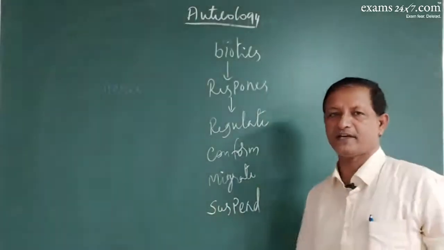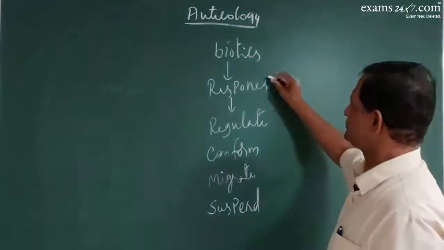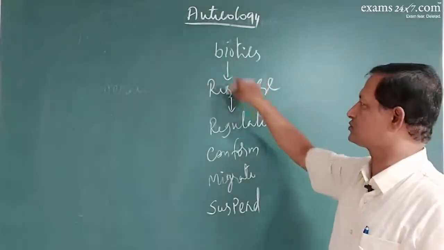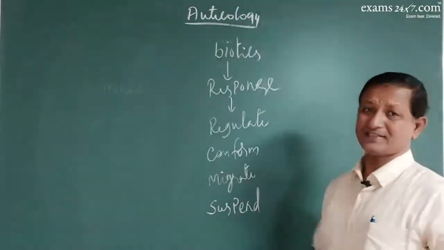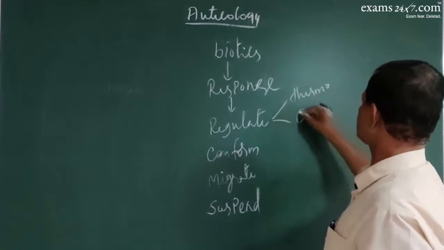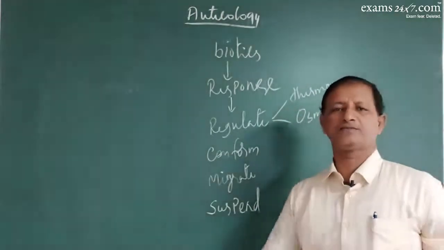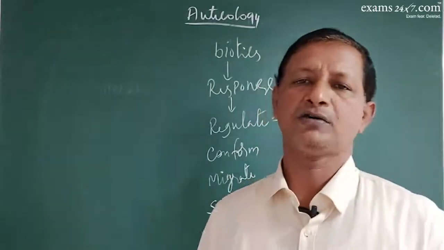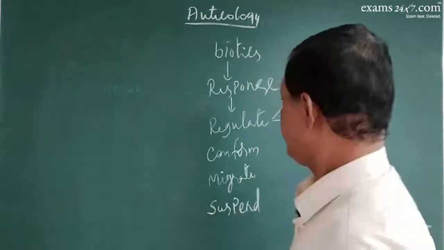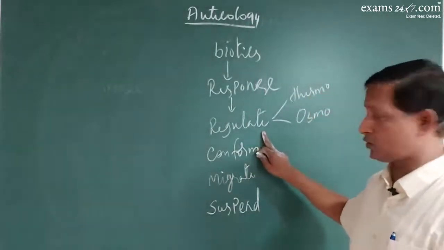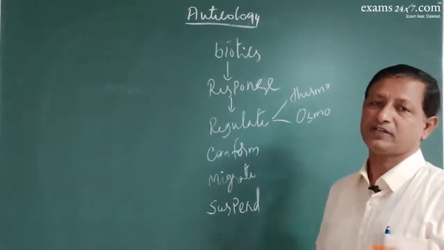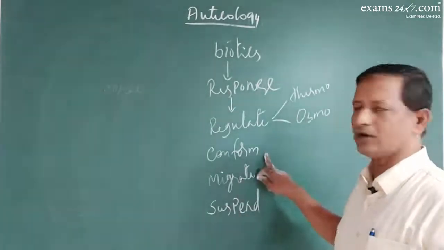So by these different ways, organisms respond to the abiotic factors. Regulation is natural: thermoregulation and osmoregulation take place very naturally, very normally, without the effort of the organisms. It takes place on its own. If the organisms cannot regulate on their own, then they have to conform, they have to accept, and they have to live somehow. If they cannot conform, it is a lost case.